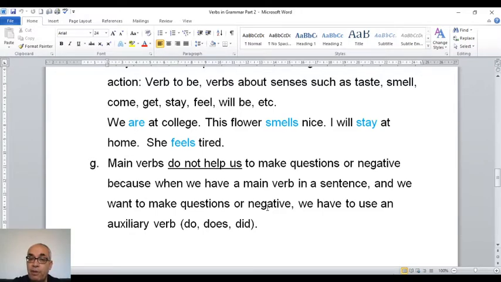Because when we have a main verb in a sentence and we want to make questions or negative, we have to use an auxiliary verb. So if you have a main verb like play, speak, read, understand, and you want to make questions or negative, what do you use? You use auxiliary verbs.